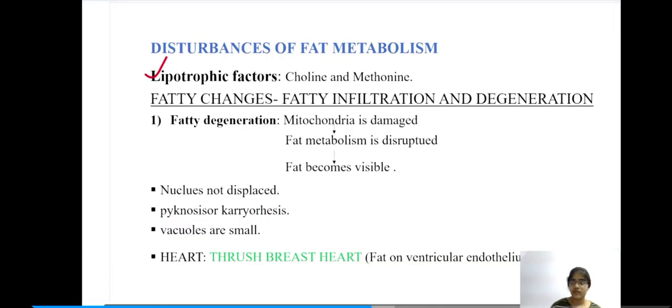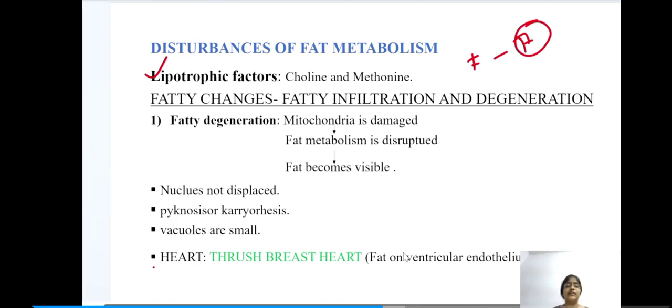The next topic is disturbances of fat metabolism. Under this we have lipotropic factors. So what are lipotropic factors? These are the factors which help in conversion of fats to phospholipids, so that the body can use these phospholipids precisely. These are choline and methionine.